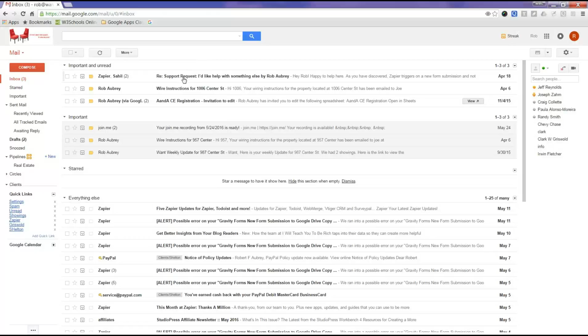He's the transaction. Now, you don't want to label a person. You want to label a transaction, not a person, because you can always just search for the person. A transaction may get emails from multiple people, meaning you may get an email from the title company, the mortgage company, the co-agent, or the client themselves, and that all belongs to the transaction. So you want to label a transaction. Does that make sense?